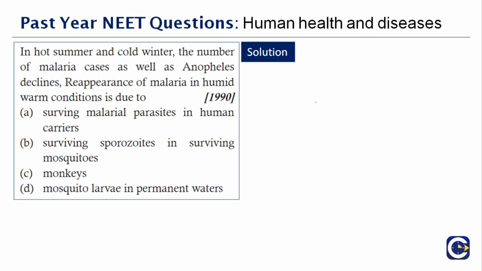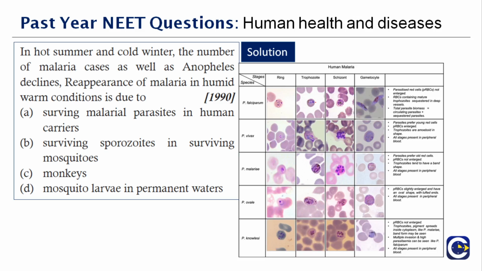So what happens there? It remains inactive, they say. They survive, that is, the surviving sporocytes and surviving mosquitoes. The sporocytes remain inactive, or where there's water they might become active. So some sort of mechanism goes on. So it talks about the surviving sporocytes and surviving mosquitoes.